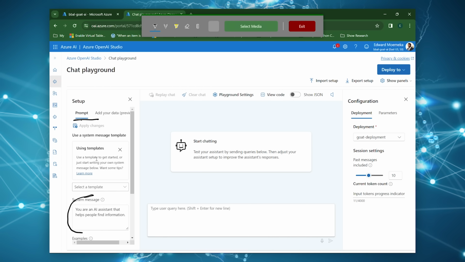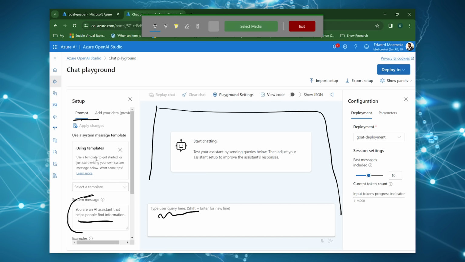You can specify that there. And over here on the right side is your area for testing. There's pretty much nothing special there. You just type the text in there, and it's going to show up like a regular chat. So in here we have to put in our prompt, the parameters for how we want the AI to behave, and then we're going to test it over here.